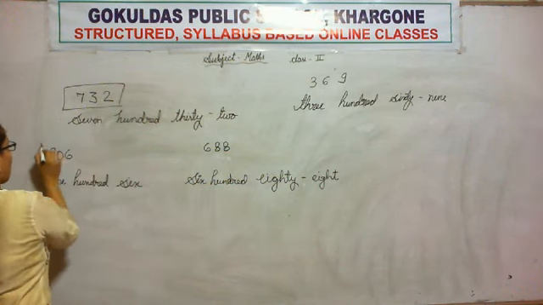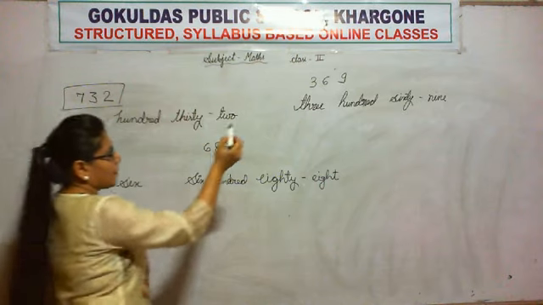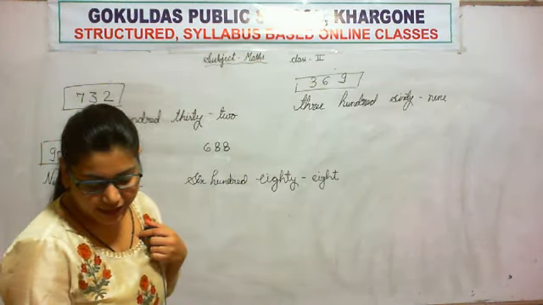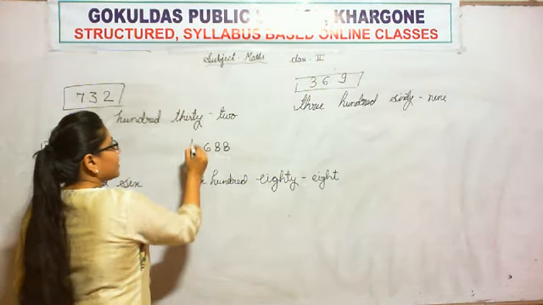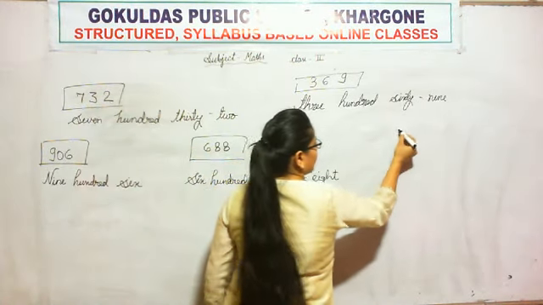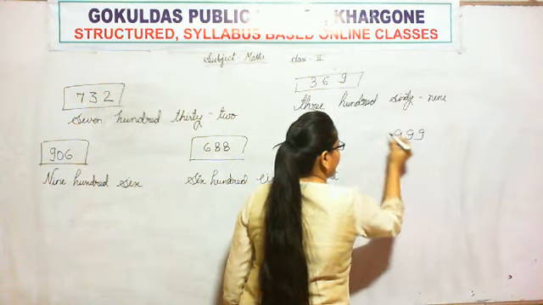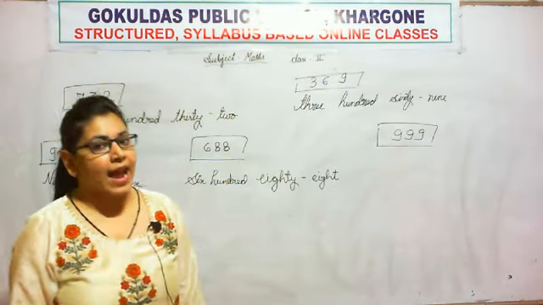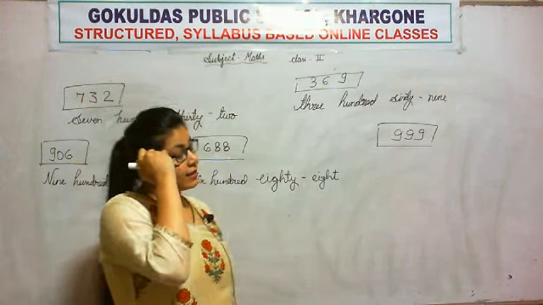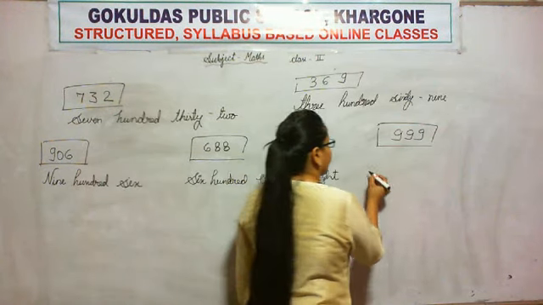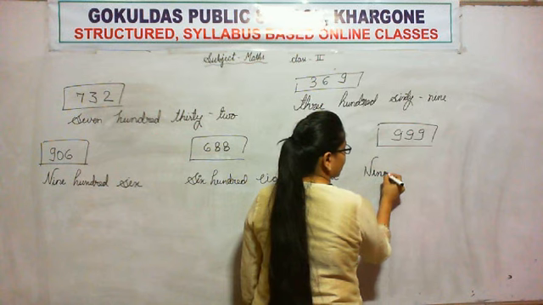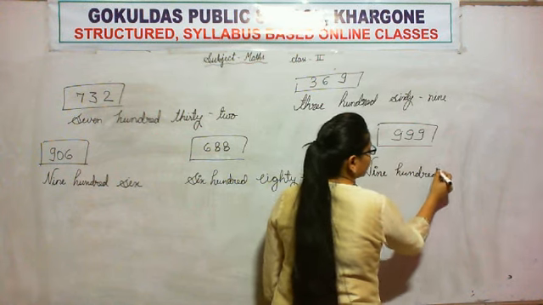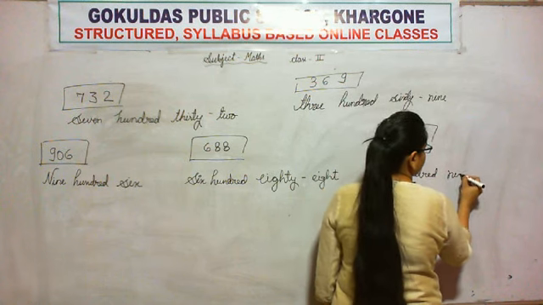Now, our next number is 999. How do we read this? 999. This is our greatest 3-digit number.